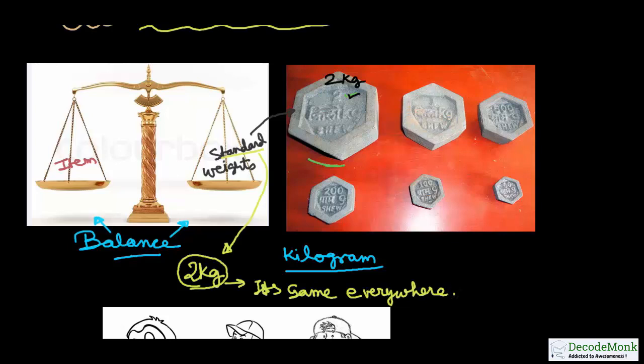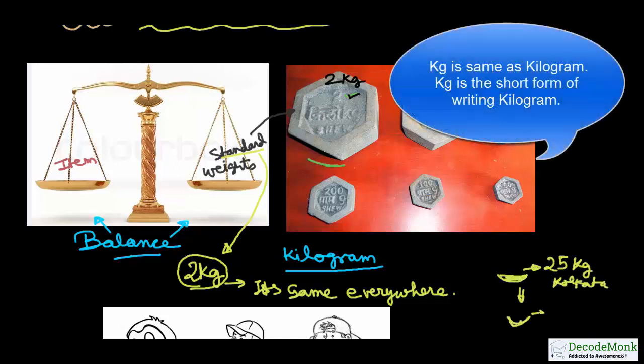It means that if you measure your weight with a weighing machine, and your weight is say 25 kg at Kolkata, and you go to Mumbai and measure your weight, it will come to be 25 kg there also.